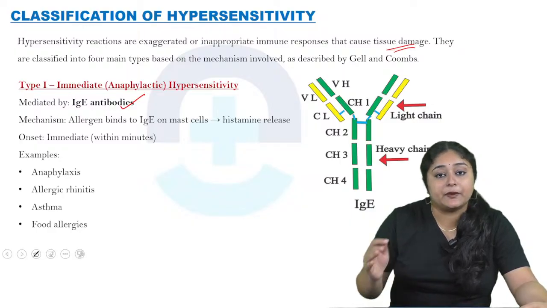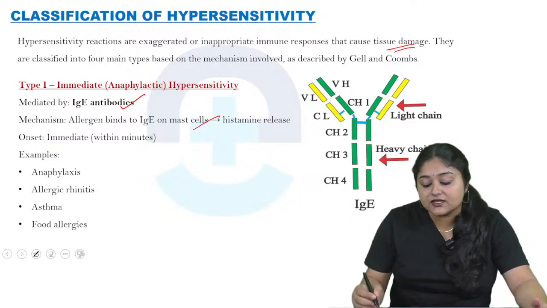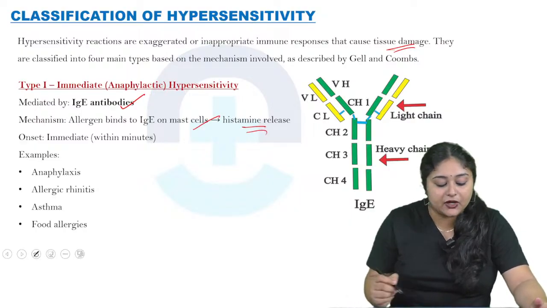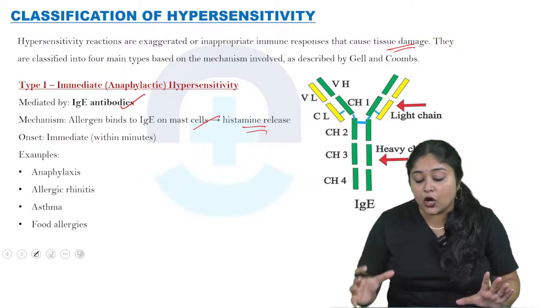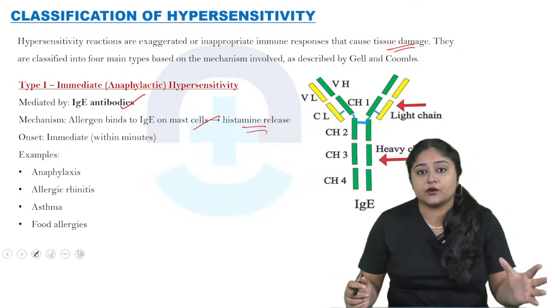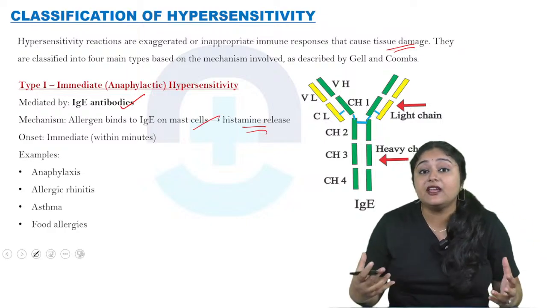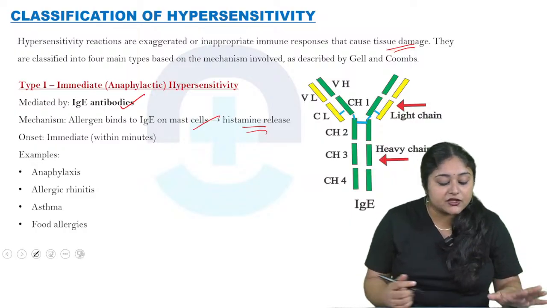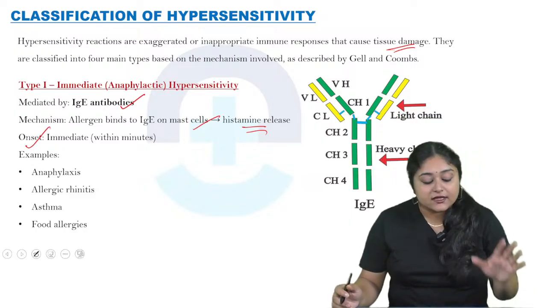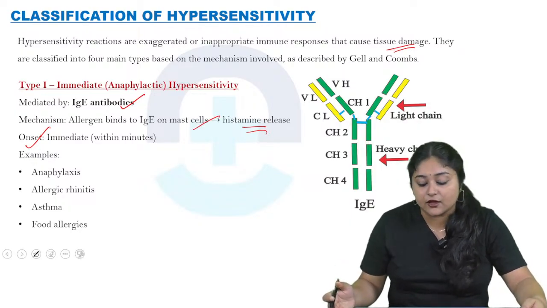Mechanism: the allergen binds to the IgE on the mast cell. After binding to the mast cell, it releases histamine. The onset is immediate. When histamine is released into our circulatory system, the person gets excessive itching sensation or hypersensitivity sensation within a minute. That's why the onset is immediate. Examples are anaphylaxis, allergic rhinitis, asthma, as well as food allergy.